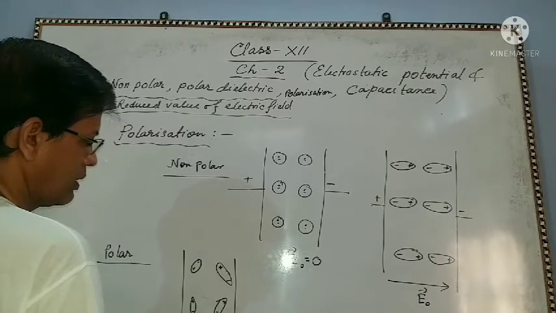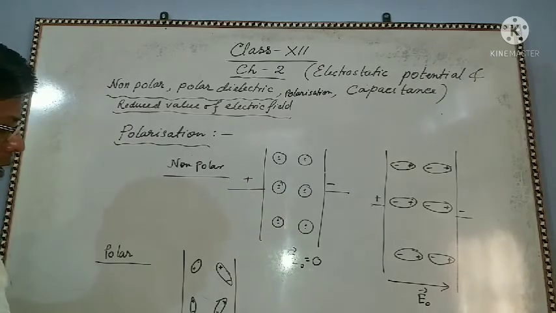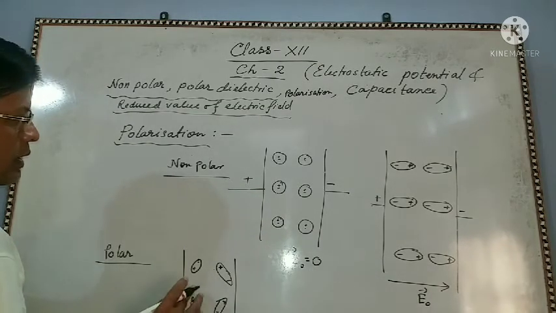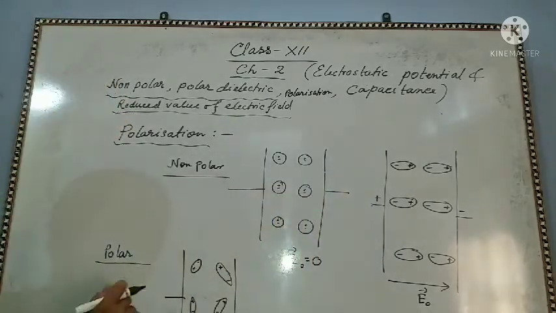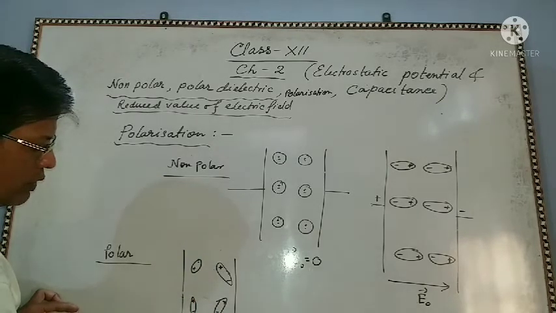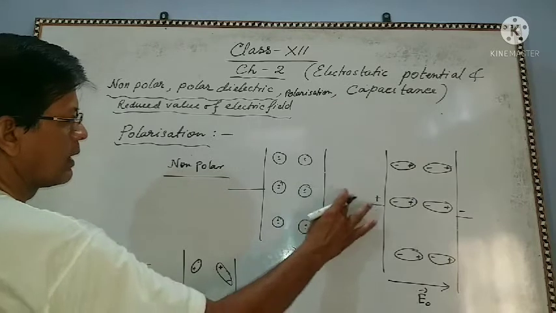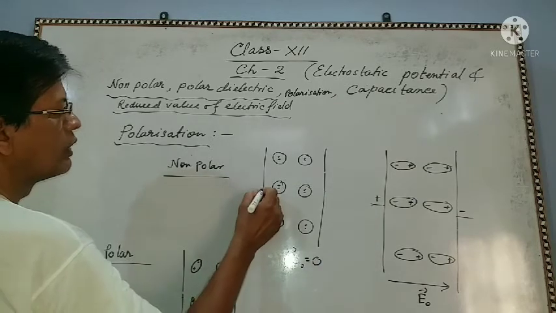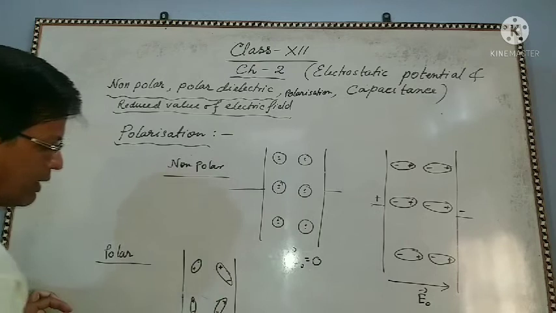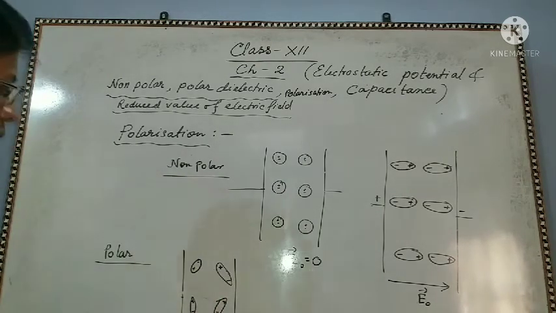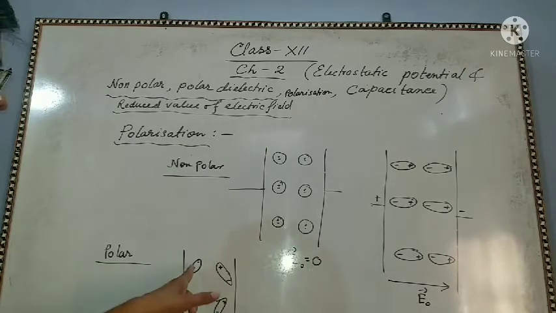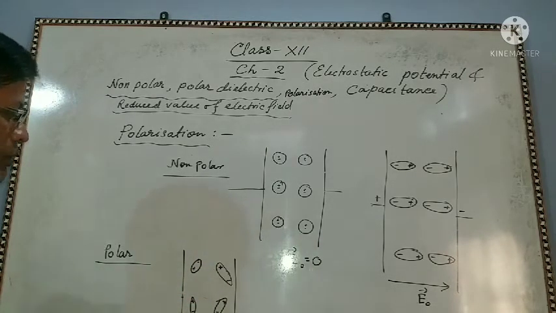This is where the external field is not there. There is no field applied. Now electric field is 0. External field is not applied. This is polar. There is a pole, positive, negative, separate.